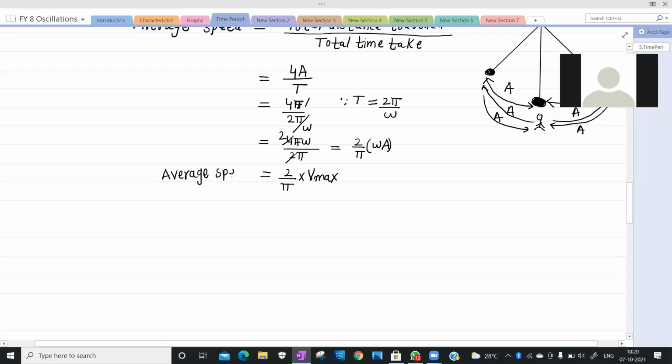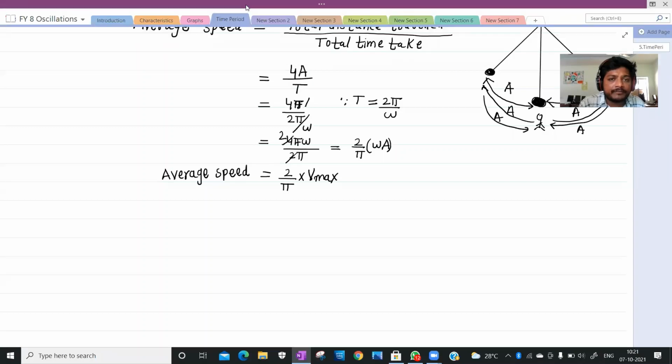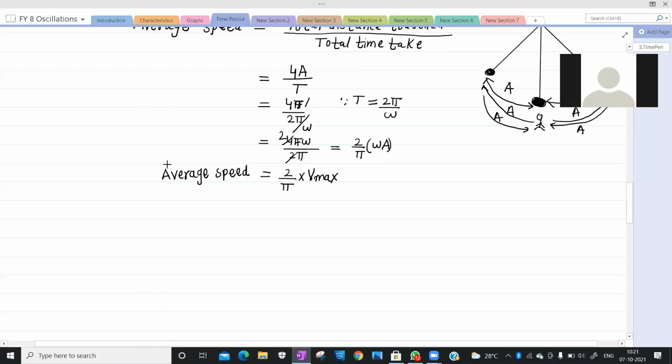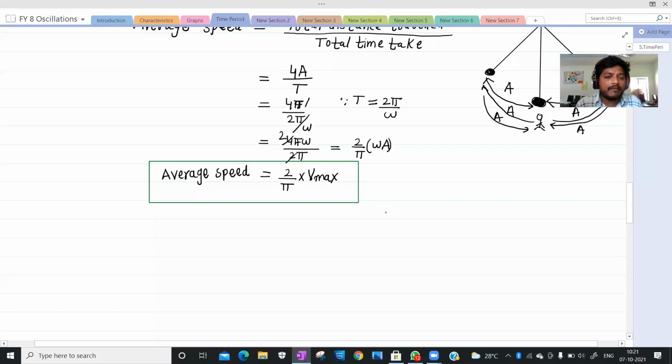Average speed is nothing but 2 by pi into V maximum, 2 by pi into Vmax. Is it fine? Okay. This is average speed. Is it fine?